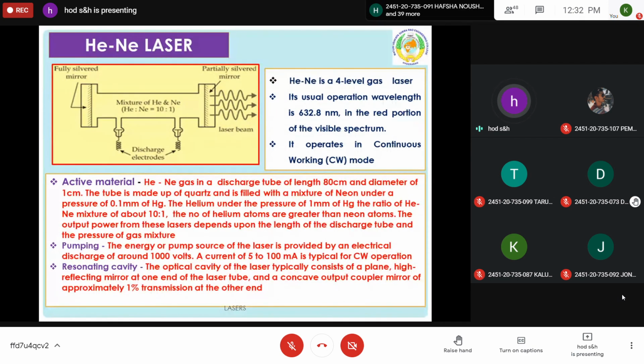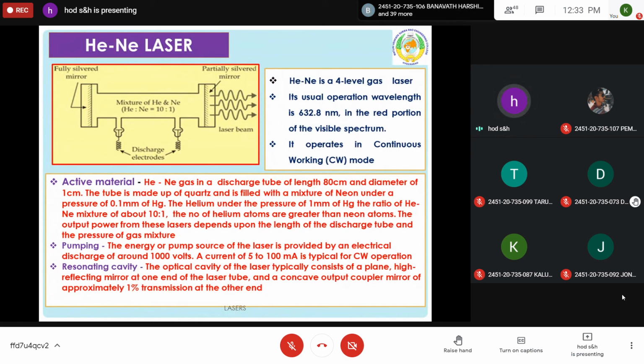So when initially high voltage is given, and the discharge is allowed to pass through the gas mixture, helium will be excited. Atoms of helium will be excited to their energy levels 2 and 3 respectively. These atoms remain in the metastable state for a few milliseconds, and then they interact with the neon atoms. Neon atoms cannot be raised by this discharge themselves, so it happens via helium atoms only. They remain there for some time so that they can interact with the neon atoms.